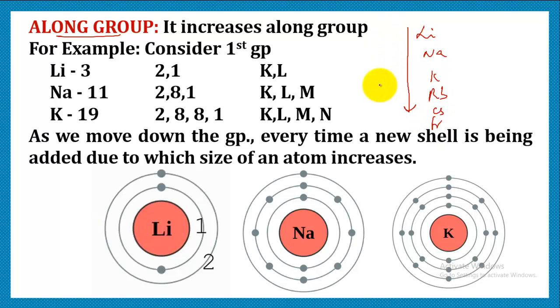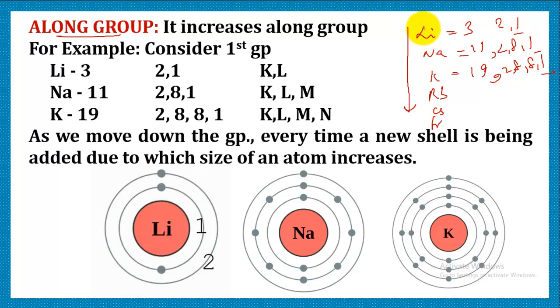As we are moving down, we can see that every time the size is increasing. So how are we going to explain that? We are going to write the atomic numbers, and the electronic configuration.